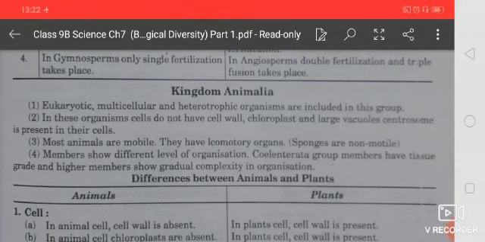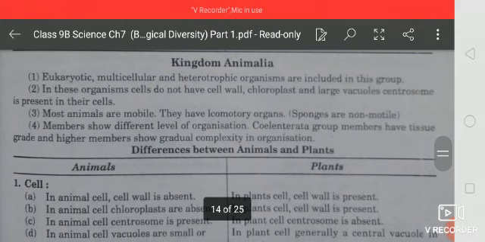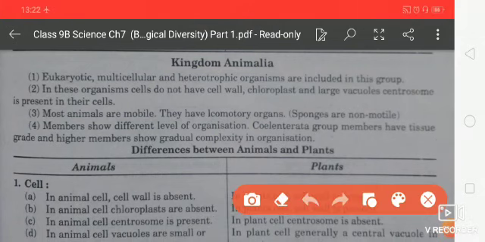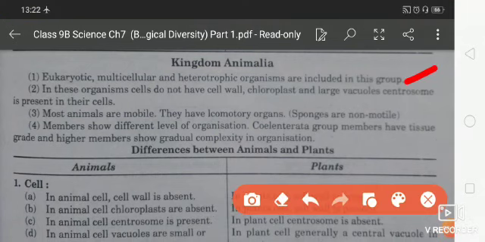Dear students, today we will discuss the kingdom Animalia, which is a very important topic of biological diversity. Here, eukaryotic, multicellular and heterotrophic organisms are there in kingdom Animalia. Most animals are mobile, that means they can move from place to place, and they have locomotory organs for movement. In these organisms, cells don't have a cell wall.